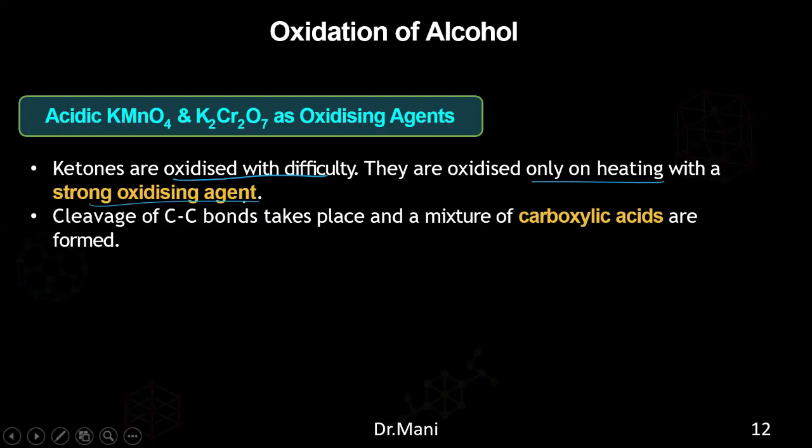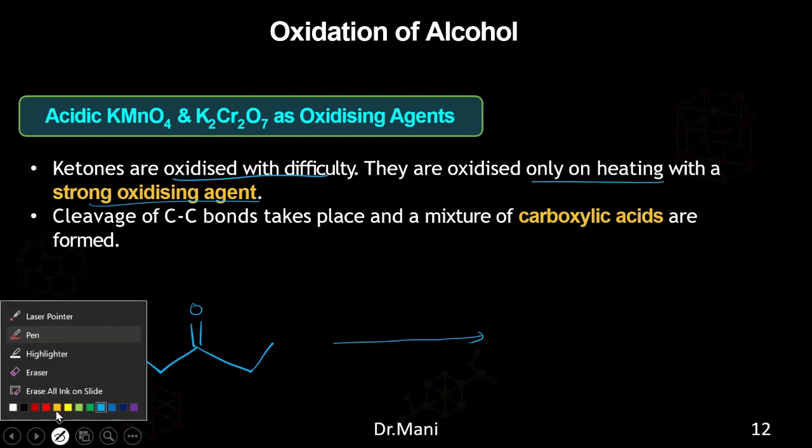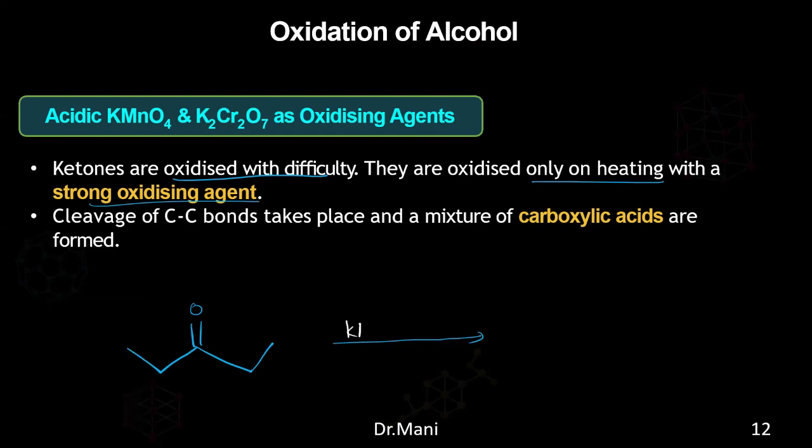So you take the ketone, and in the presence of KMnO4, which is a strong oxidizing agent, apart from using the strong oxidizing agent, you need to provide the acidic medium. You need to provide the heating as well. Then only it can break down into the smaller carboxylic acids.